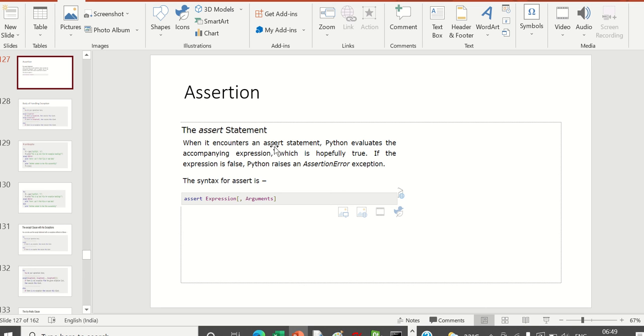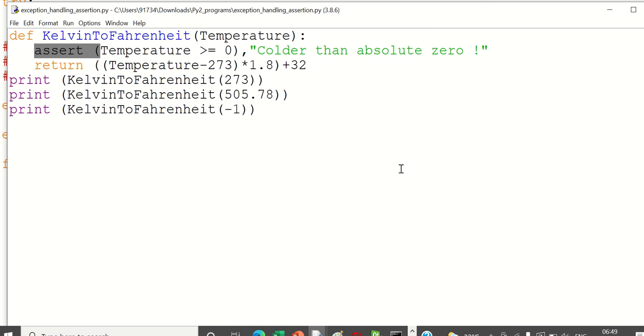When it encounters assert, Python evaluates the accompanying expression, which is hopefully true. If the expression is false, Python raises an exception error. An error will be raised if this expression turns out false. Okay, so it is like an if condition. If there is no error, I will do this. If there is an error, I will do this.